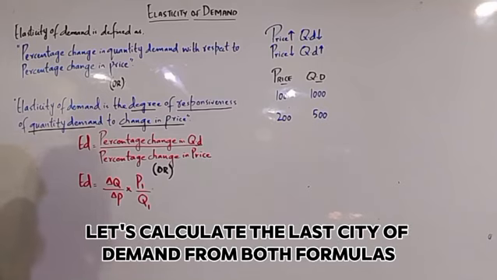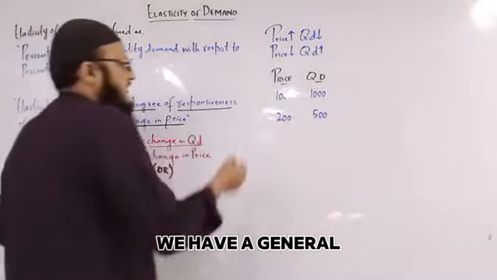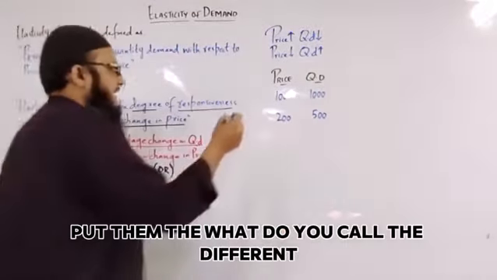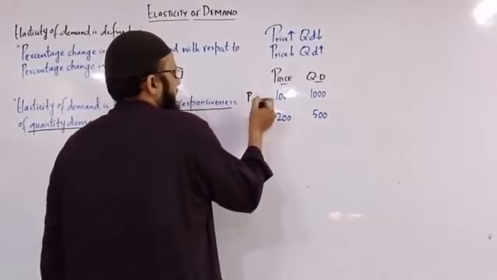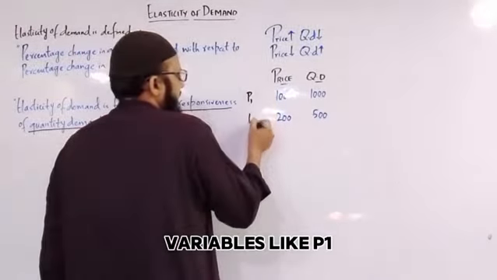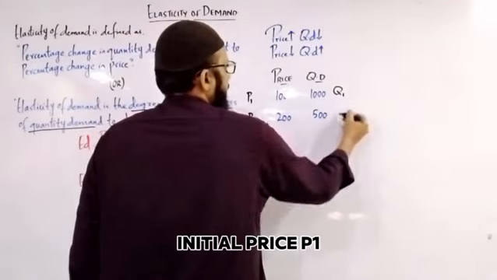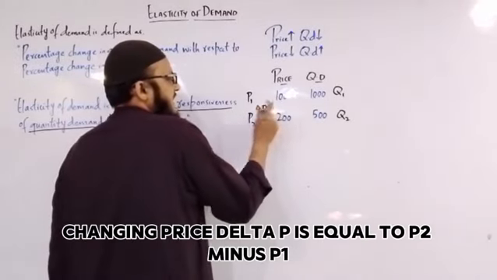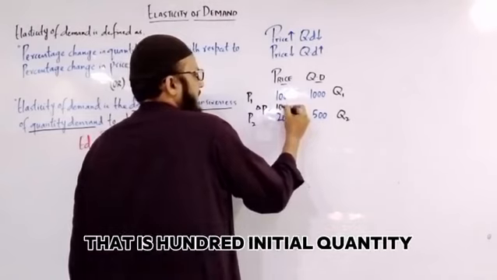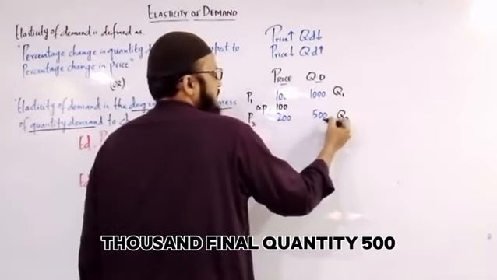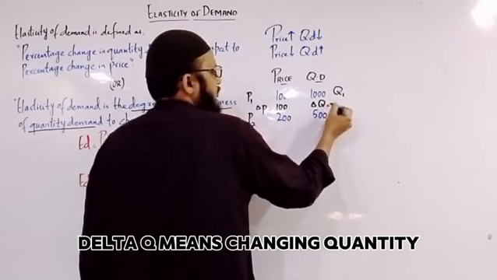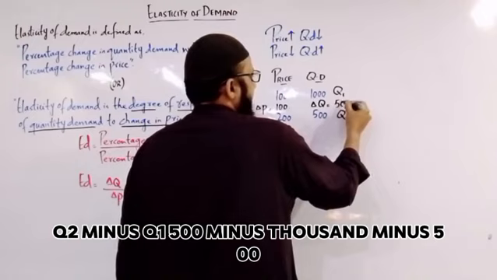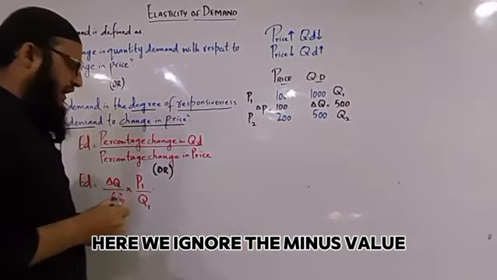Let's calculate the elasticity of demand from both formulas. We have a general schedule of increase in price and decrease in quantity demand. We label the variables P1 and P2, and Q1 and Q2. Initial price P1, final price P2. Change in price, delta P, is P2 minus P1, that is 100. Initial quantity 1000, final quantity 500. Delta Q means change in quantity, Q2 minus Q1, 500 minus 1000, which is minus 500. Here we ignore the minus sign.